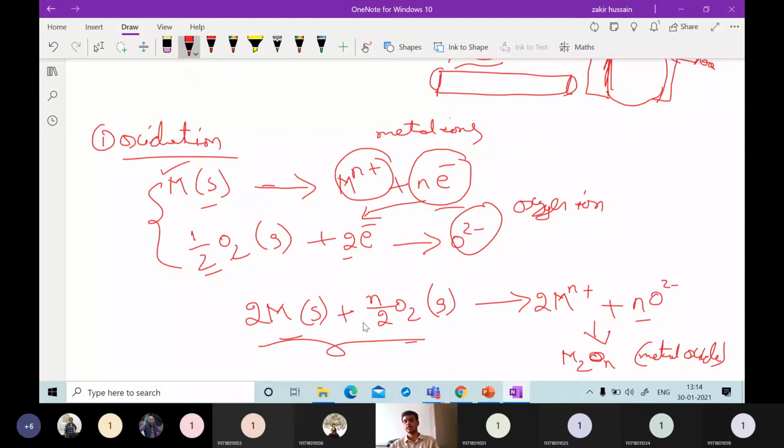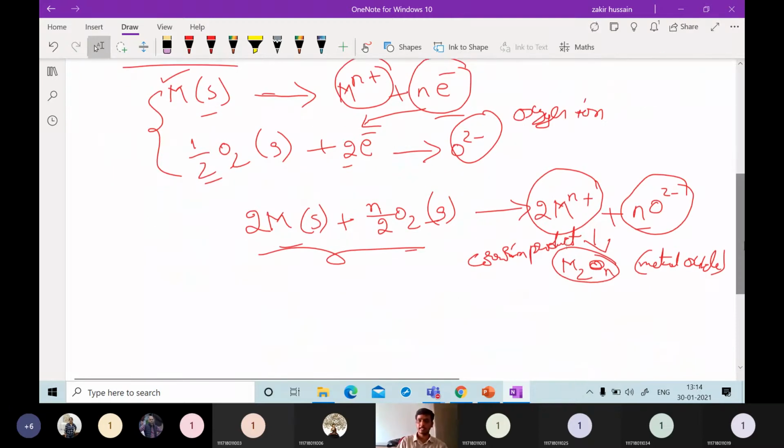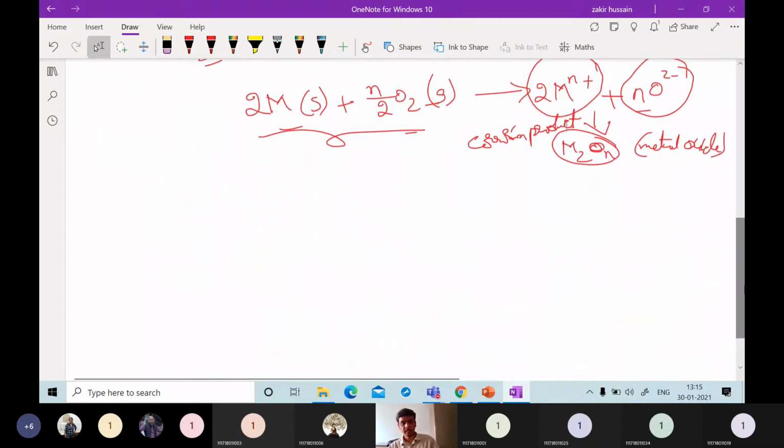Due to this, the metal breaks down into metal ions and the oxygen into oxygen ions, and together they form a metal oxide. This metal oxide is nothing but a corrosion product. So the corrosion product is already forming on the metal.